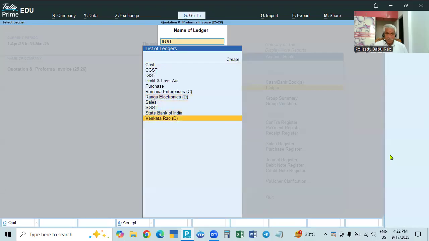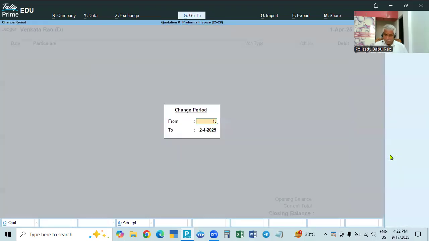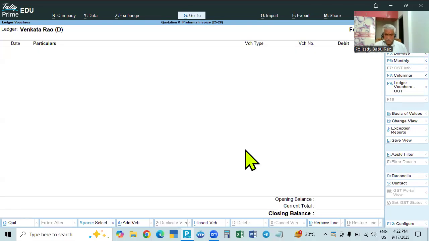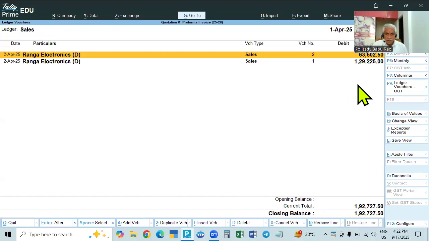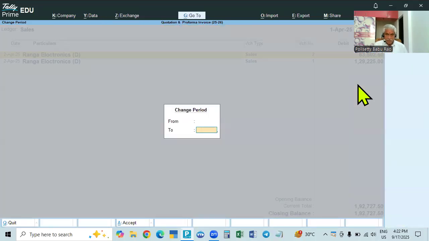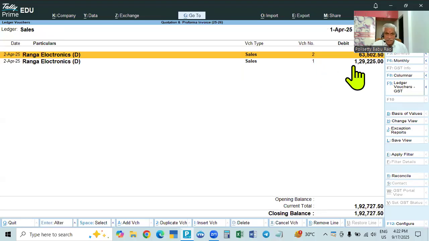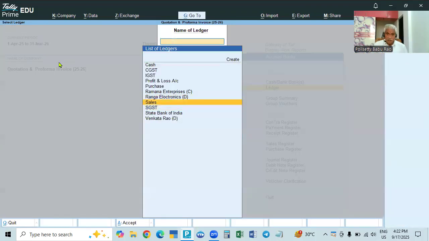Similarly, Venkatrao on 1st May, there is no entry in Venkatrao account. And also if you go to sales account, only up to April entries are there. In May there is no entry, so it will not affect the books.